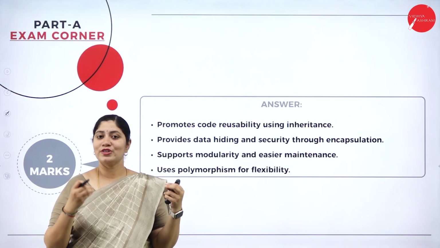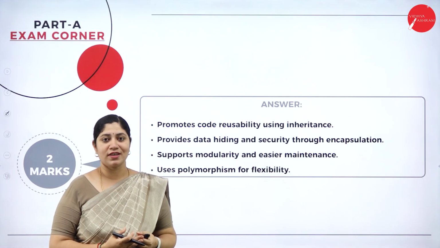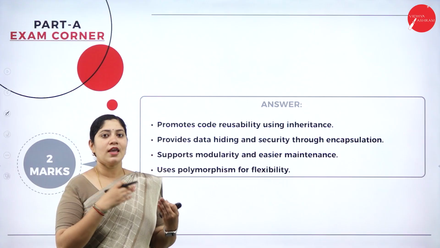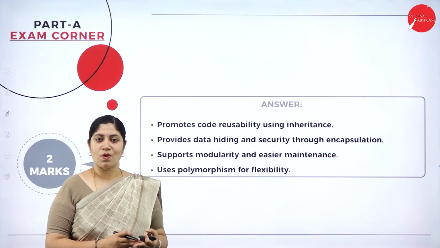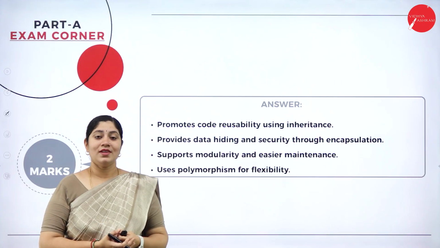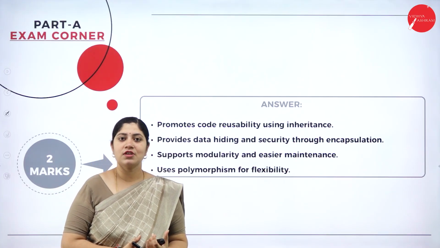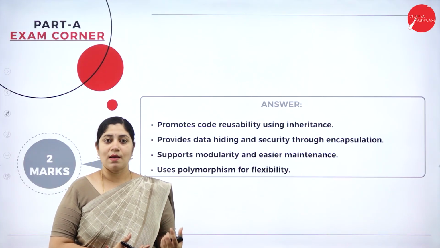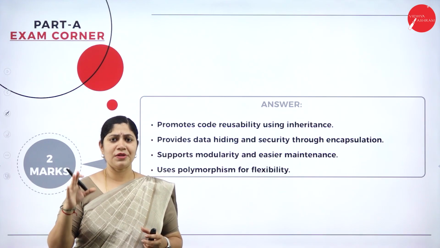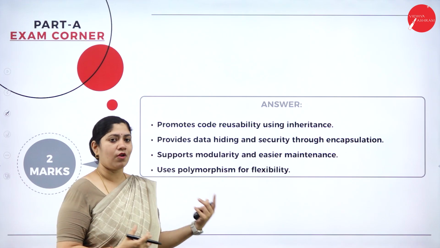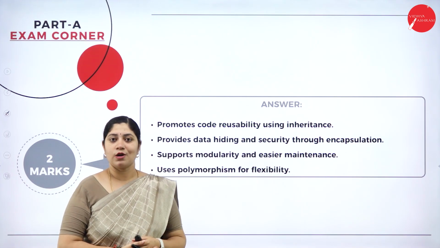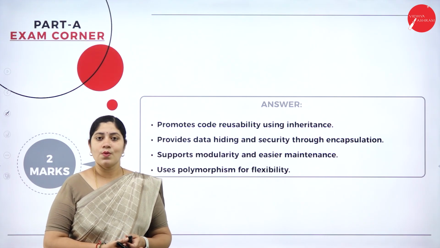Then the most important thing, it provides security through data encapsulation, which is also a basic principle of the OOP concept. Later, flexibility, yes, in order to provide the application like one application many forms, so that is provided with the principle of polymorphism. So these are the basic advantages of OOP.